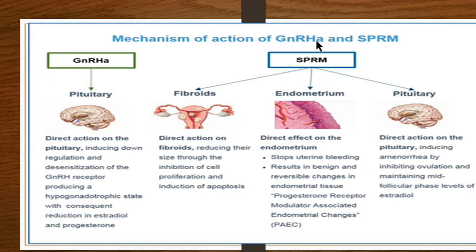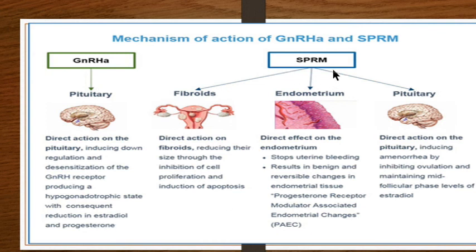So now we have discussed both GnRH and the progesterone receptor modulators. So how do they act? GnRH, that is the agonist we are talking about, acts at the level of the hypothalamus and pituitary. They have a direct action on the pituitary, inducing downregulation and desensitization of the GnRH receptor, producing a hypogonadotrophic state with consequent reduction in both estrogen and progesterone.